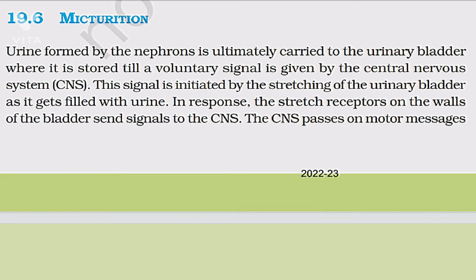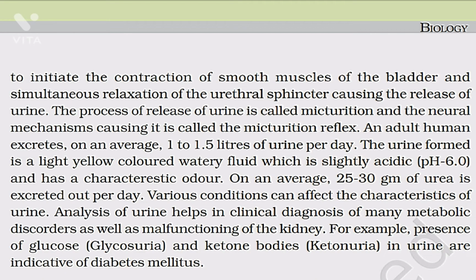In response, the stretch receptors on the wall of the bladder send signals to the CNS. The CNS passes on a motor message to initiate the contraction of smooth muscles of the bladder and simultaneous relaxation of the urethral sphincter, causing the release of urine. The process of release of urine is called micturition, and the neural mechanism causing it is called the micturition reflex.